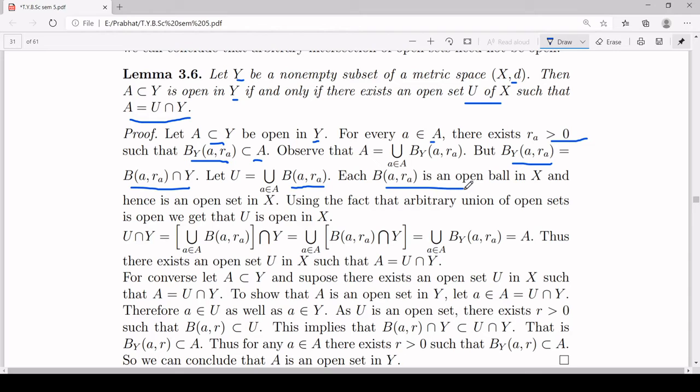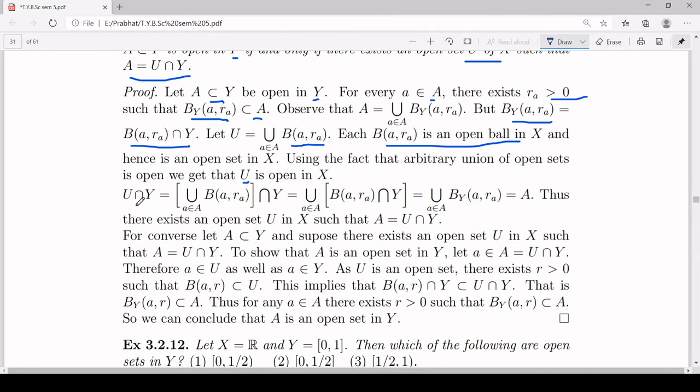That is what I have written. Each B(a, r_a) is an open ball in X and an open ball is an open set. So each B(a, r_a) is an open set in X. And then using the fact that an arbitrary union of open sets is open, you get that U is open in X. And now we will prove that U intersection Y is equal to A. So consider U intersection Y. So U intersection Y is the union of these B(a, r_a), a belongs to A, intersected with Y. This I can write as the union of each B(a, r_a) intersected with Y. And this union runs over all the elements a inside your set A.